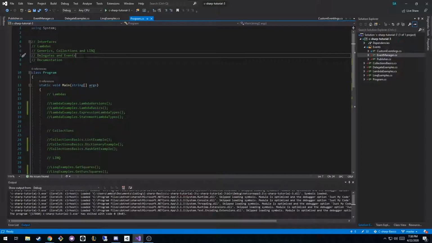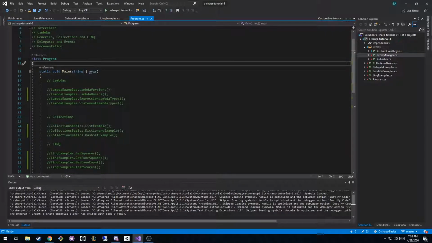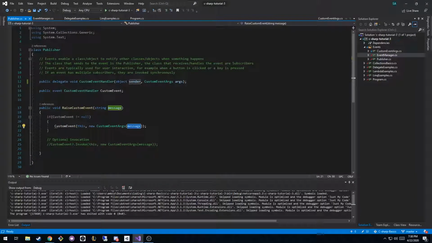But as far as documentation goes, the beauty of C# is that they kind of have a documentation system built in. So if I were to go to Publisher, for example, I want to create, like when I hover over, what would be a good example?